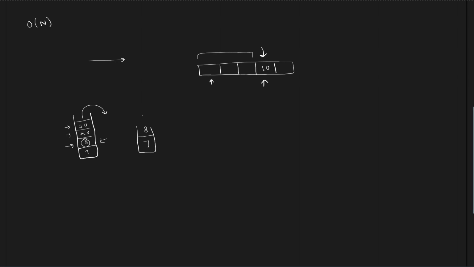So since this particular 8 is smaller than 10, we'll also have to maintain an index for it. For example, an index i associated with it. So let's say 8 was present here and its index is 3. We see that the top element is 8 now. We will catch its index, that is 3, and store this particular value in our answer. So the key idea is we keep popping elements from the top of the stack until we find an element that is just smaller than the current element.